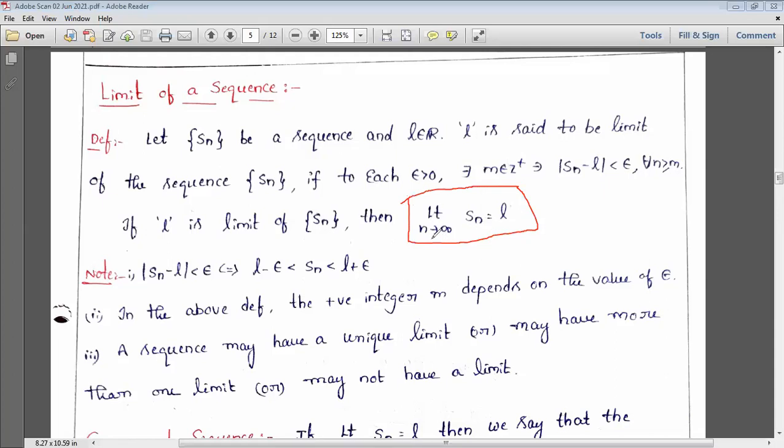It means that whenever n approaches infinity, the sequence approaches a finite value, and that finite value we call L, a specific name, the limit of the sequence. And mod Sn minus L less than epsilon is nothing but L minus epsilon less than Sn less than L plus epsilon, where epsilon is a very small value. In other words, the sequence lies in a neighborhood of L.